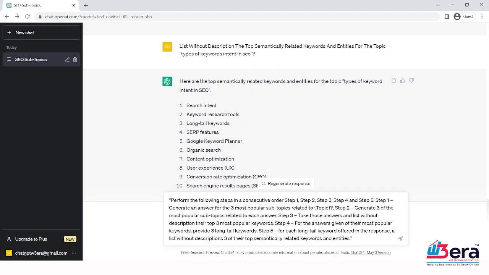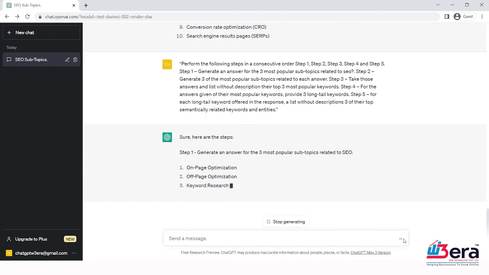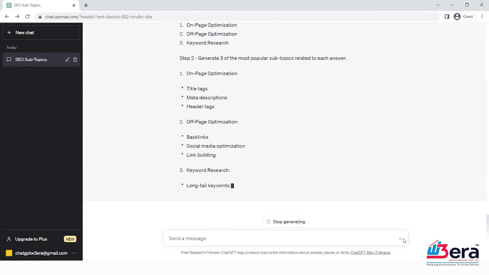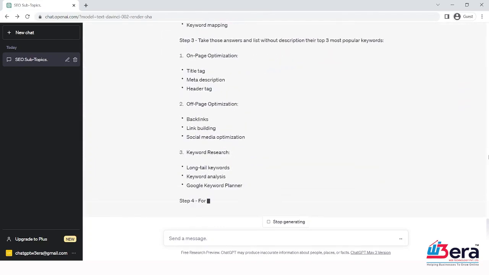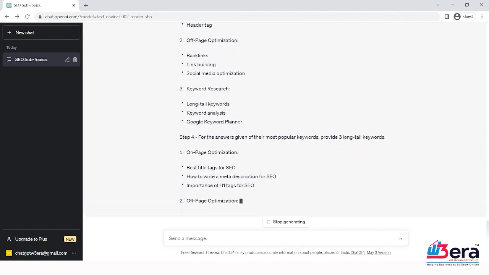Step 2, generate three most popular subtopics related to each answer, and take those answers and list them without description, their top three most popular keywords. Then in step 4, for the answers given of the most popular keywords, provide three long tail keywords. Step 5, for each long tail keyword offered in the response, list without description three of their top semantically related keywords and entities. Now press enter. So here is the answer. See how beautiful it is. Here you have received everything step by step.